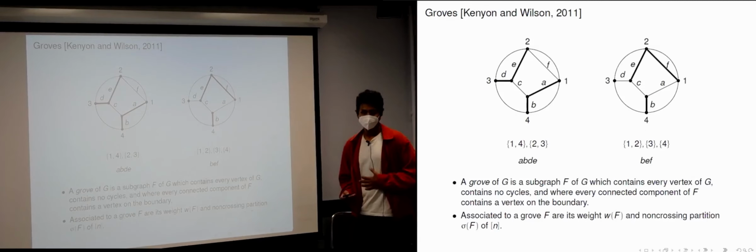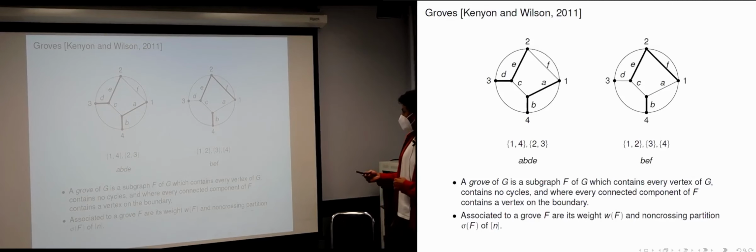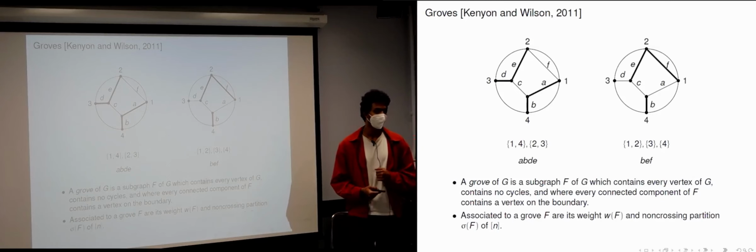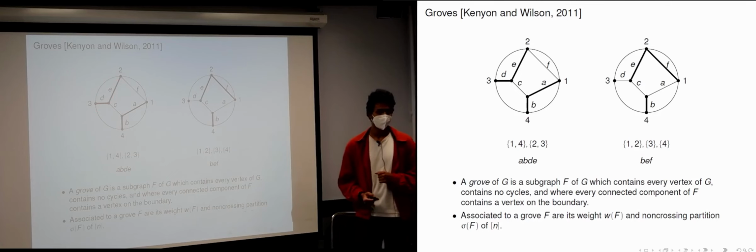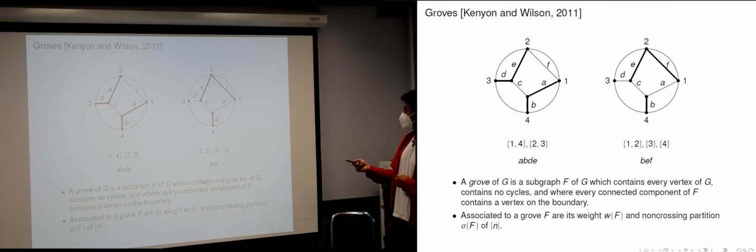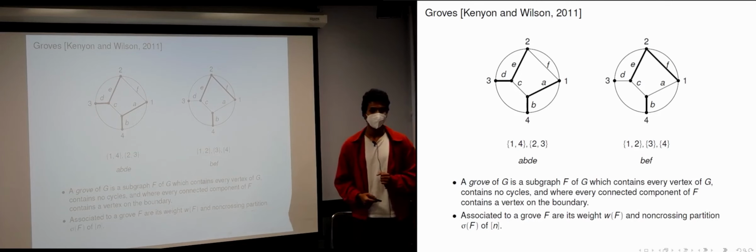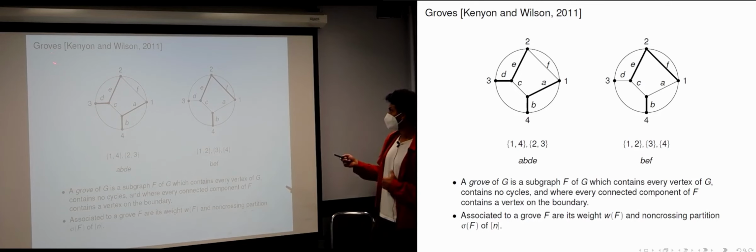Okay. So there are some statistical mechanical objects that are closely related to electrical networks. The one that is most commonly associated is a spanning tree. And in our setting, because we have this boundary, we have a variant of the notion of a spanning tree. These are called groves, and as the name suggests, they're closely related to spanning trees. Here's what they are.